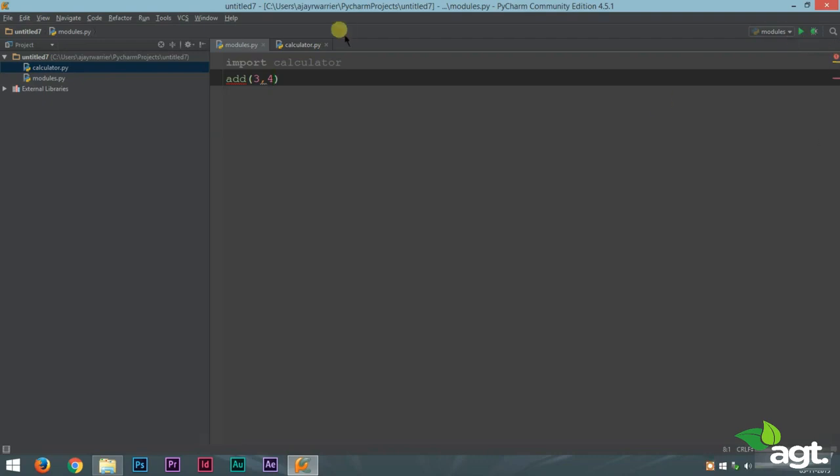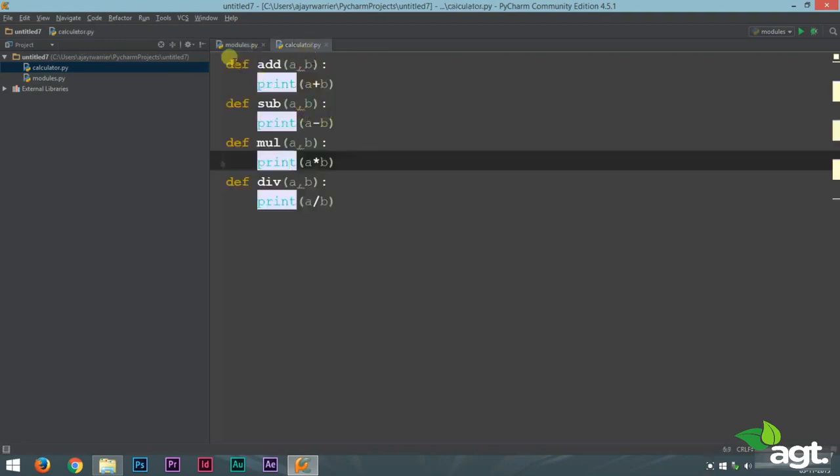Why? Because simply importing the module doesn't work. We must specify that the add function is part of this module. So to do that, we must first type in the module name, dot operator, and then the function name, add 3, 4. Now let's run this. And we get the output 7.